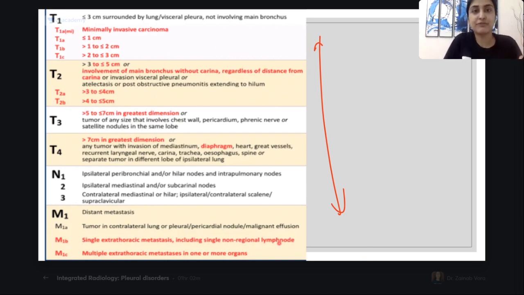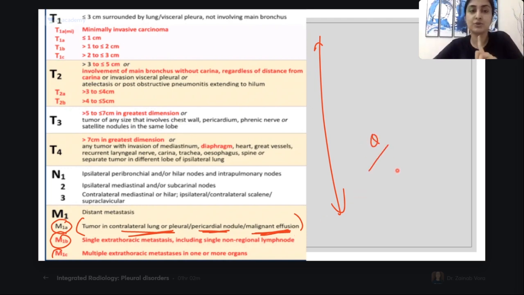But for now, remember, in distant metastasis you have M1A, M1B, M1C, where M1A includes pericardial nodules, malignant pleural effusion, and any contralateral deposit. So right now, just remember this one fact for me. This I will test tomorrow, whether you remember or not, and I will teach you the entire CA lung staging. Okay, is that clear?